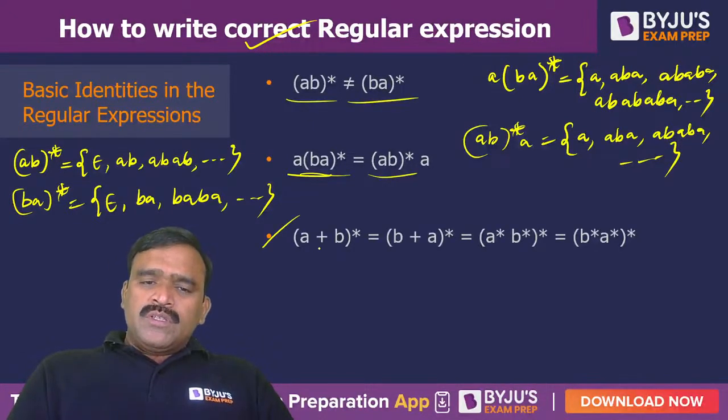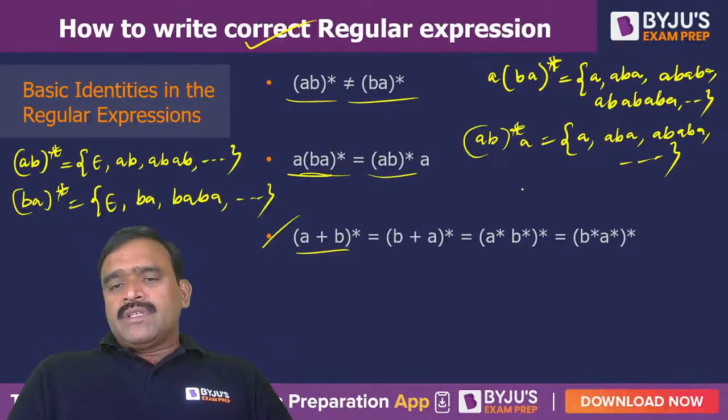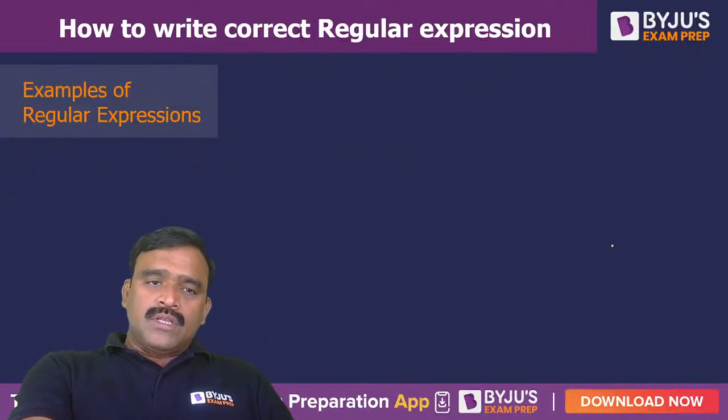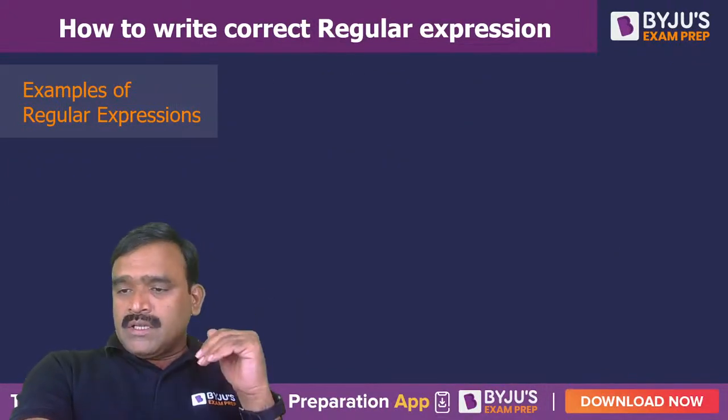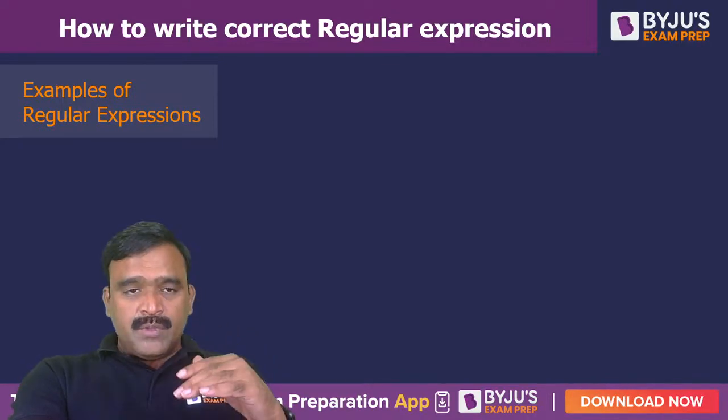(A+B)* means all combinations of A's and B's. This is actually sigma star, when sigma is equal to {A, B}. Sigma star means any combination of A's and B's. Like it can be written as (A+B)*, (B+A)*, (A*B*)*, (B*A*)*, etc. It gives any string of A's and B's. Is it clear? And if you have any doubt, please ask me.